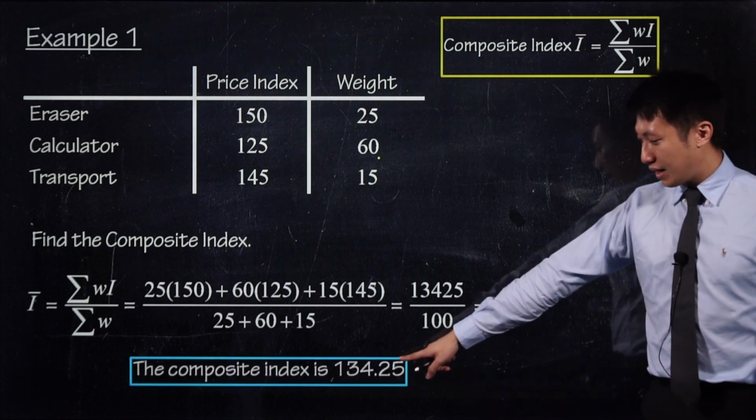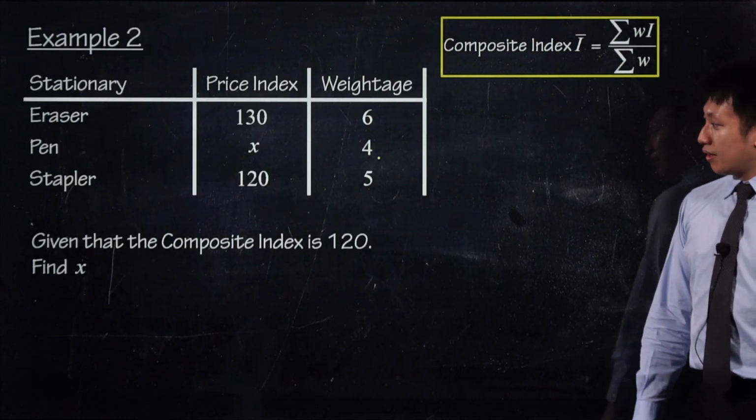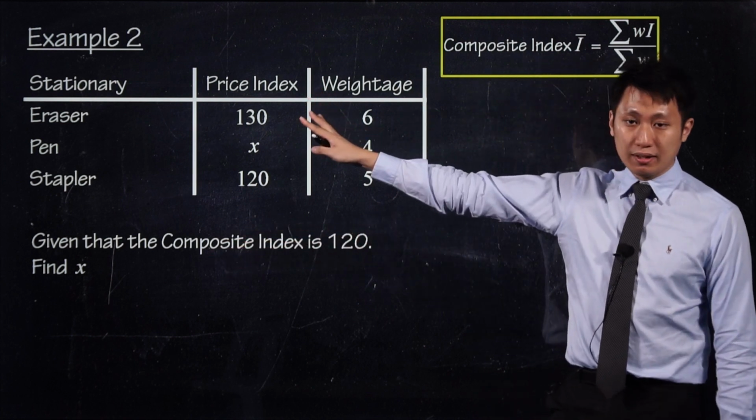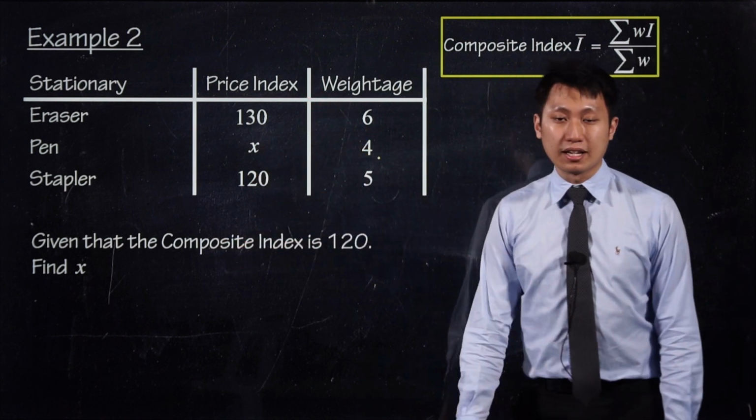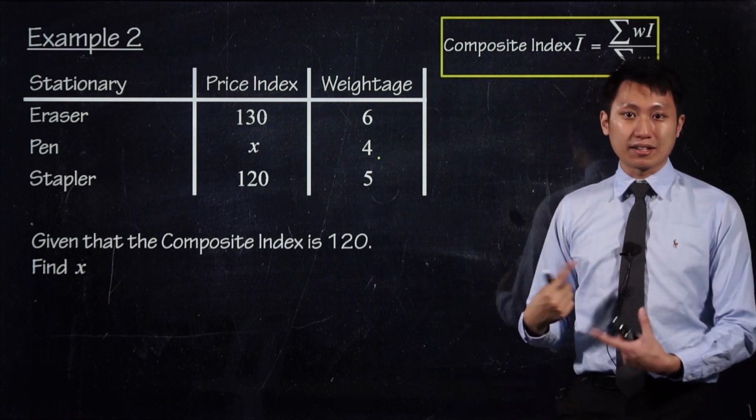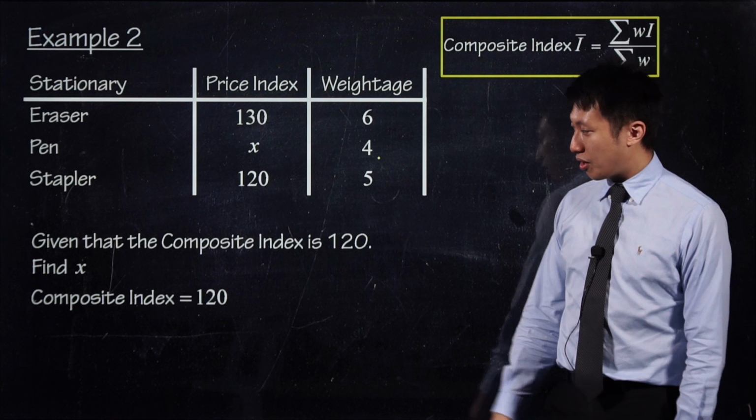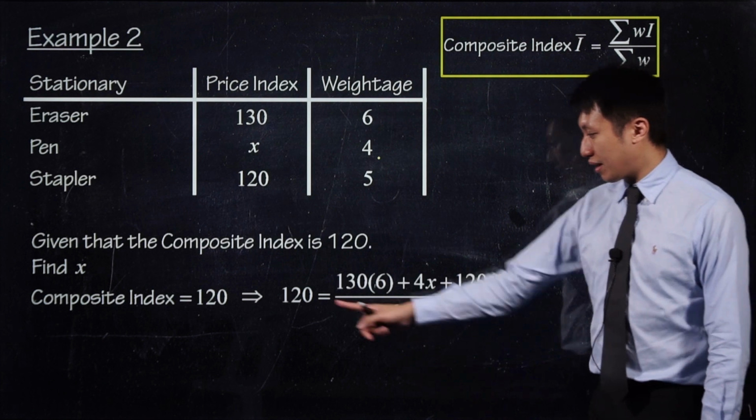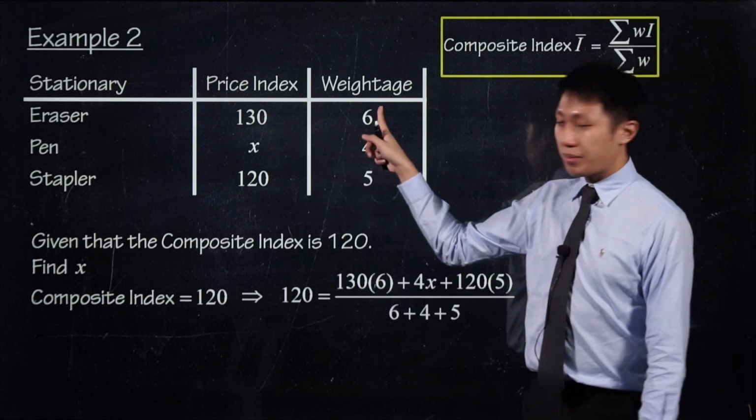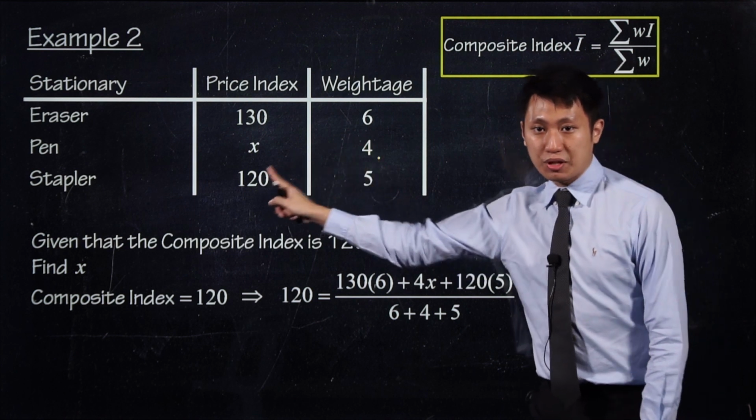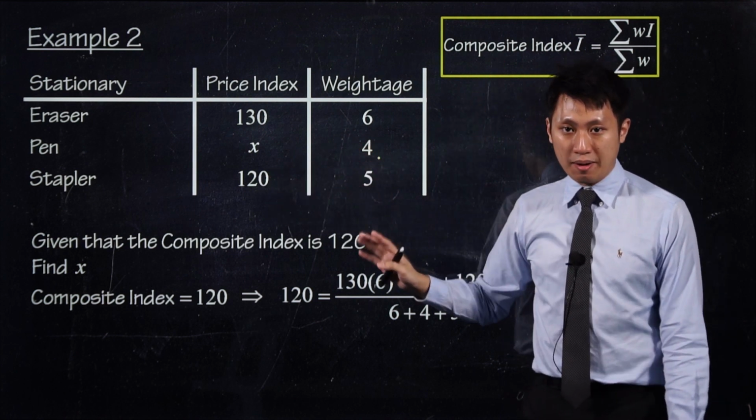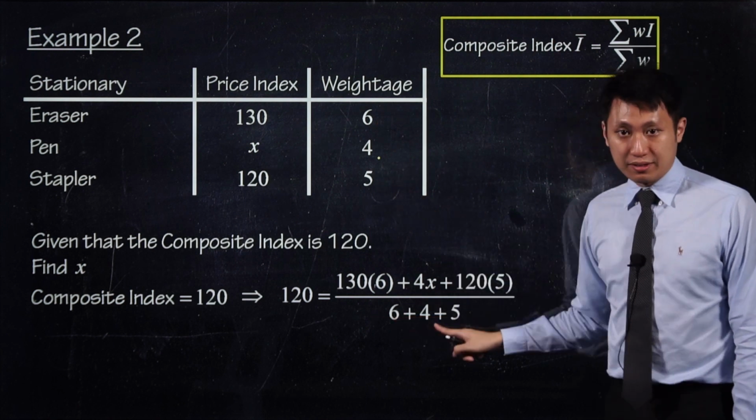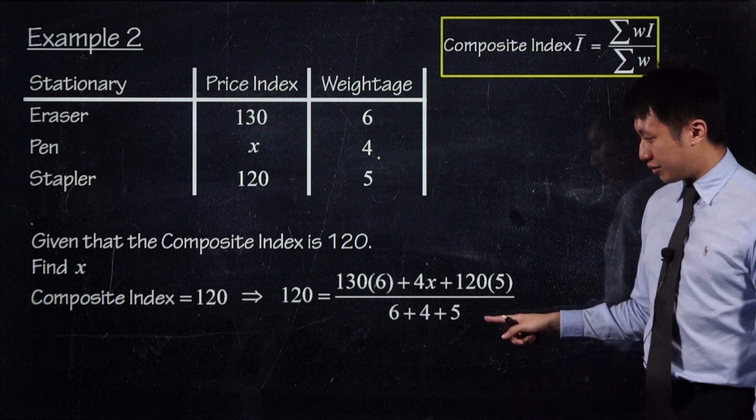Next, so composite index is given by this. Now let's see what's missing here. I give you the composite index for this whole thing, but you need to find the price index here. So it's a reverse process. So composite index is this, so I have to write down the formula. Left hand side is 120. 120 is equal to this one multiplied by this one, plus this one multiplied by this one. On top, add all of them up, then divide by this thing, add them up. So you see it's 15, right? It's not 100 now. Okay, so what do we do?